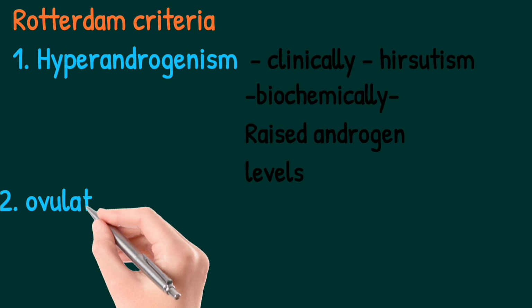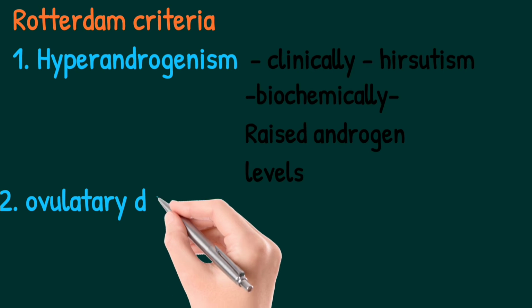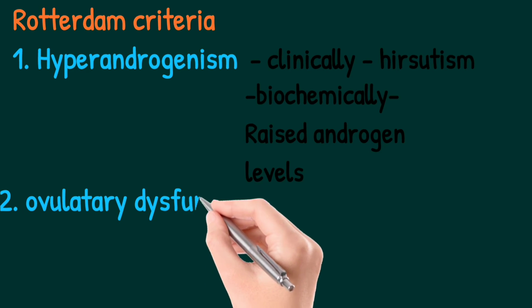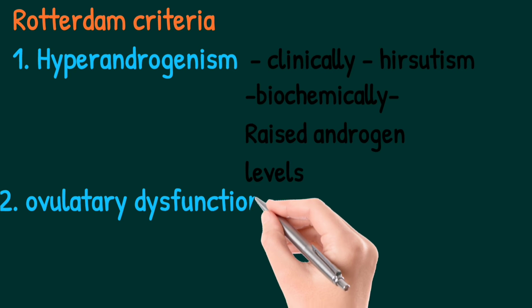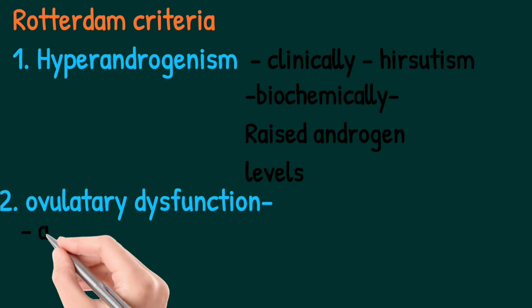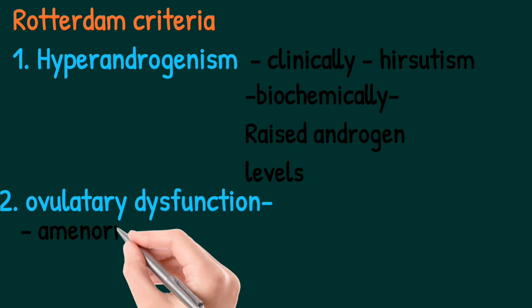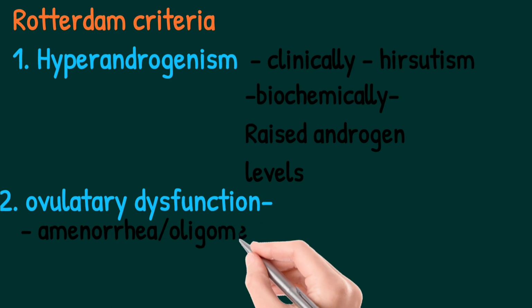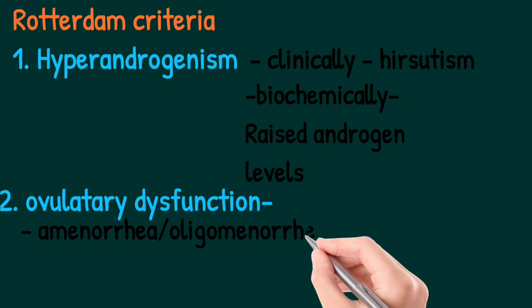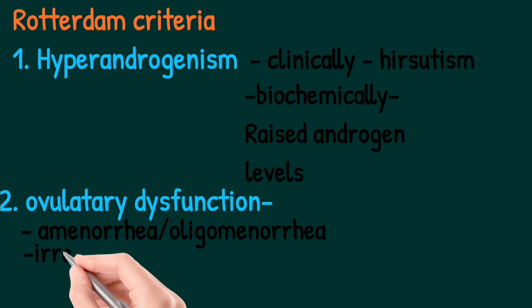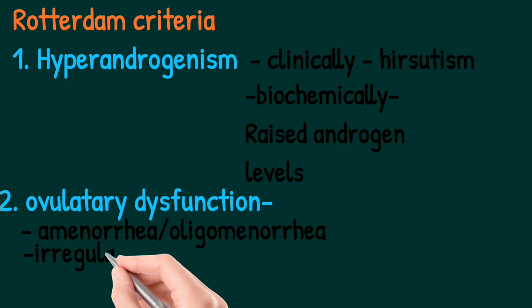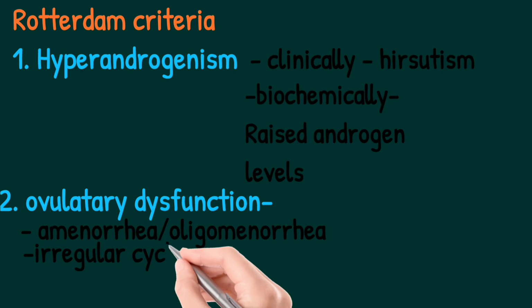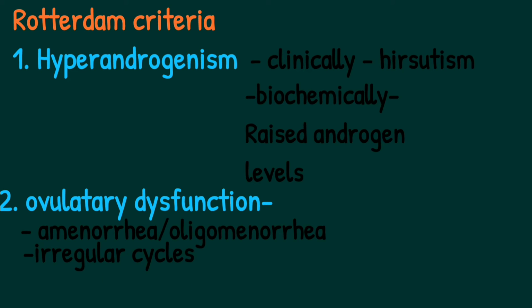The second component is ovulatory dysfunction, as I mentioned before. This ovulatory dysfunction manifests as anovulation, leading to amenorrhea or oligomenorrhea. There will be irregular cycles. These irregular cycles are because of reduced progesterone levels.